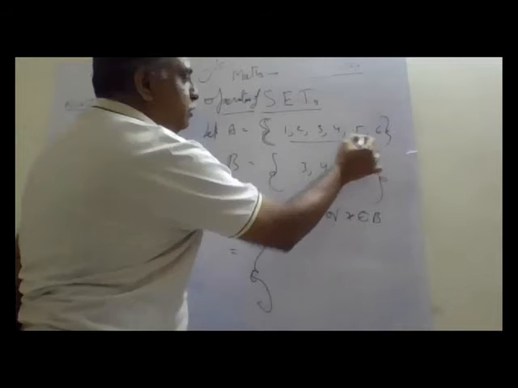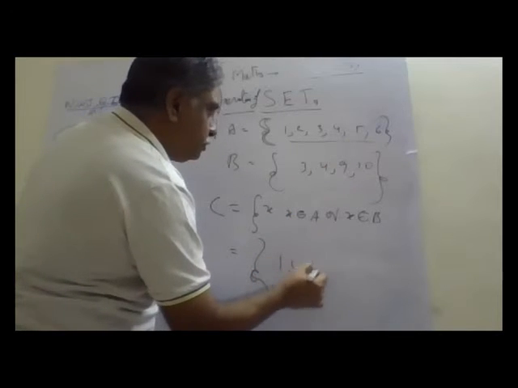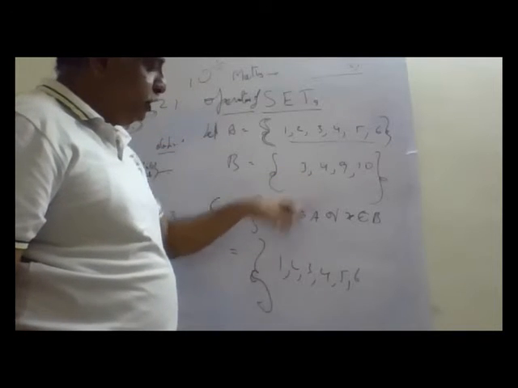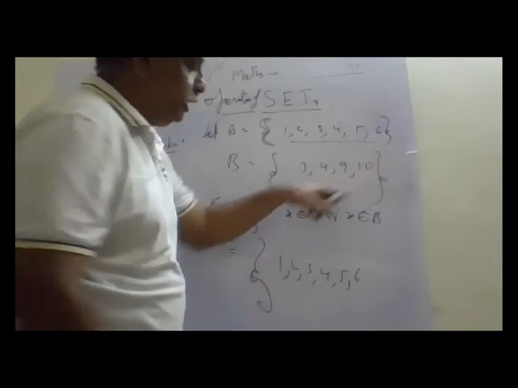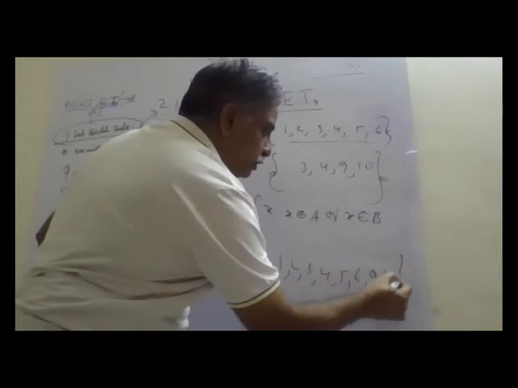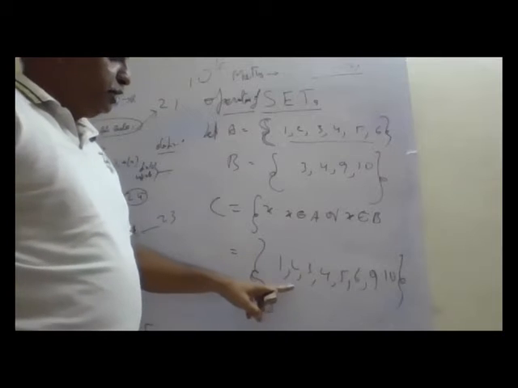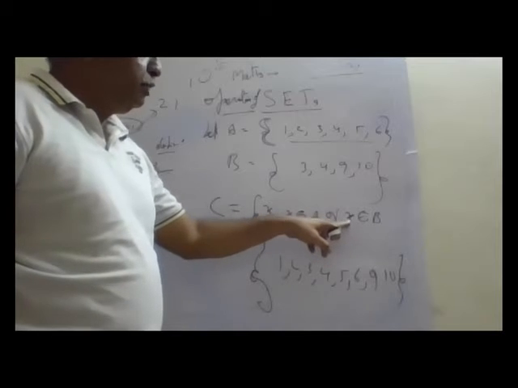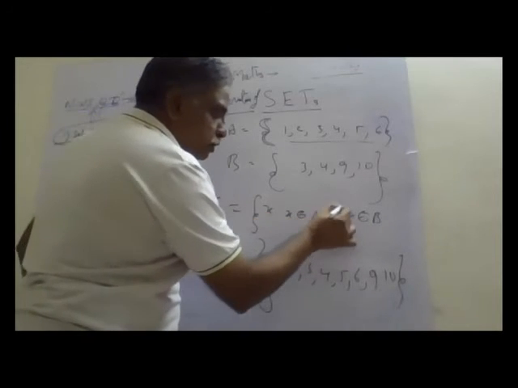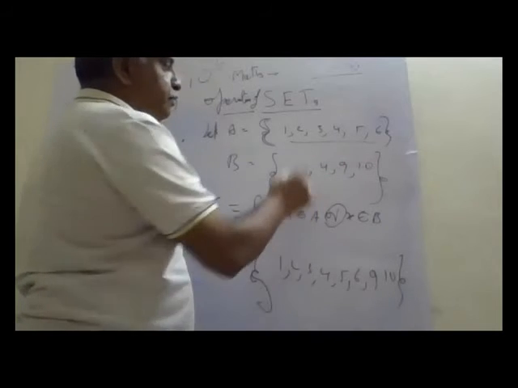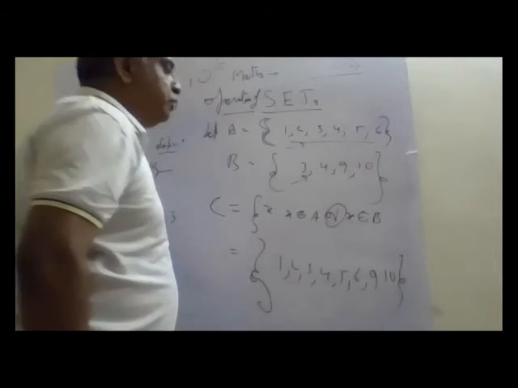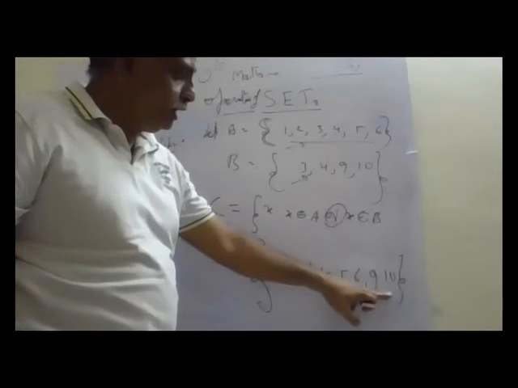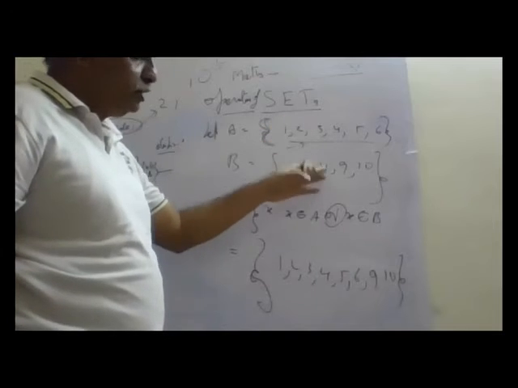Belongs to A means all elements of A are there: 1, 2, 3, 4, 5, 6. In the elements of B, 3, 4 is repeated, so we need not write again. 9, 10. This is set C. See, set C has elements such that X belongs to A or belongs to B. It is or. You remember this word. Either this or this. So the element should belong to either this or this.